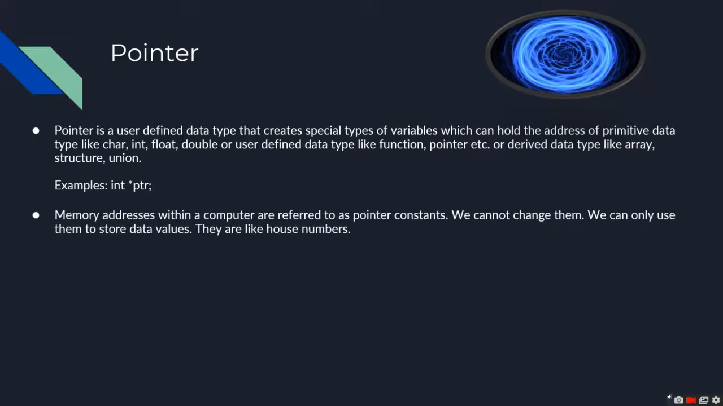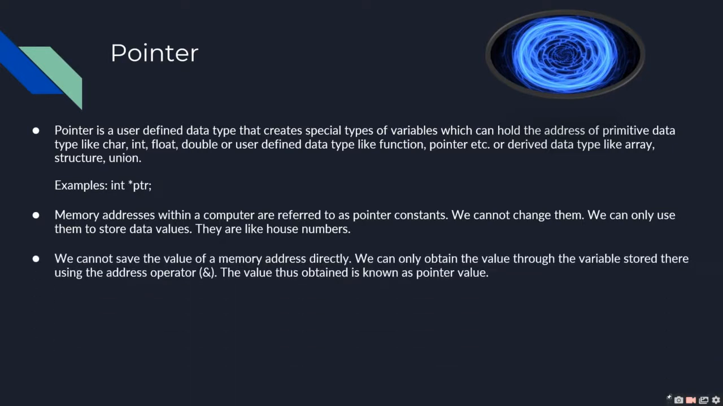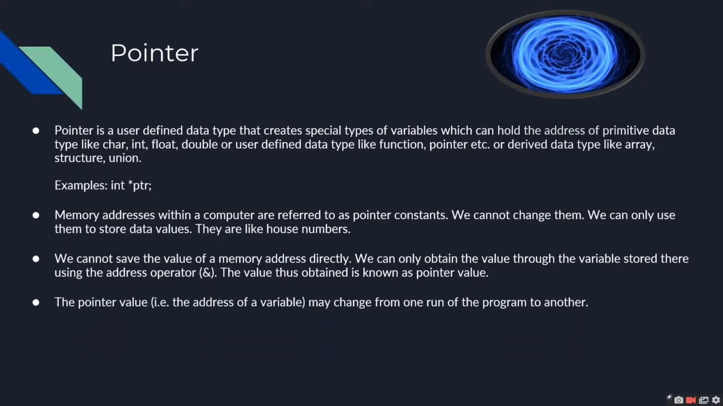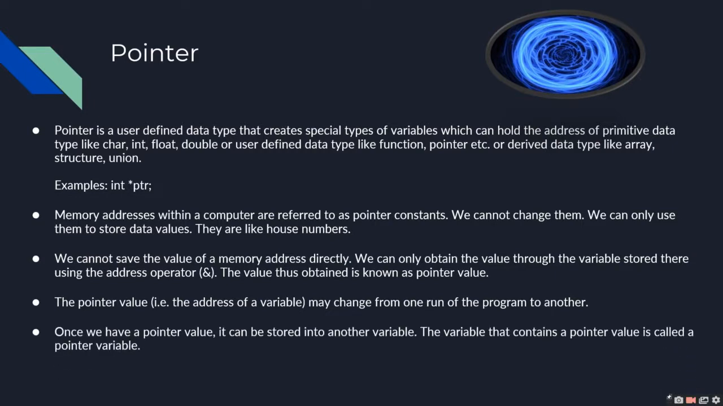Memory addresses within a computer are referred to as pointer constants. We cannot change them, we can only use them to store data values. They are like house numbers. We cannot save the value of a memory address directly, we can only obtain the value through the variable stored there using an address operator. The value thus obtained is known as a pointer value. The pointer value may change from one run of the program to another. Once we have a pointer value, it can be stored into another variable. The variable that contains the pointer value is called a pointer variable.